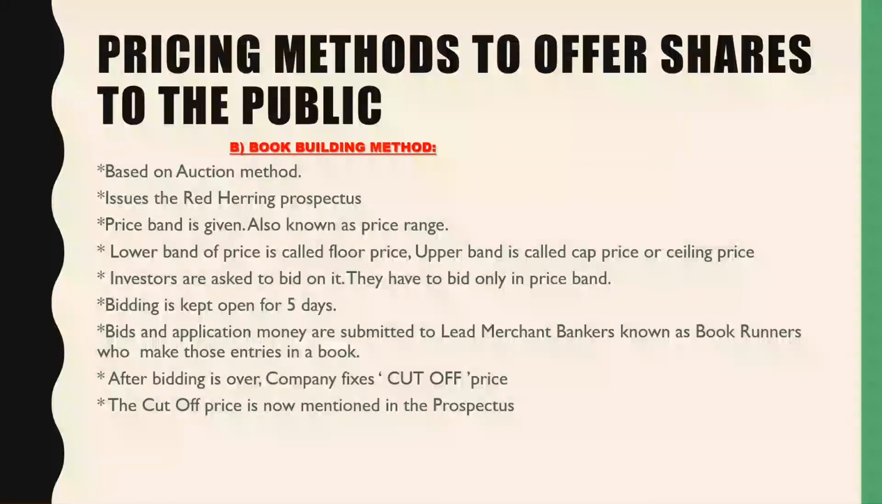In this, the price is mentioned as bands, that is, the lower band and the upper band. Investors are going to bid accordingly. Based on these prices, the final price is going to be decided, which will be mentioned in the prospectus. Let us study an example.